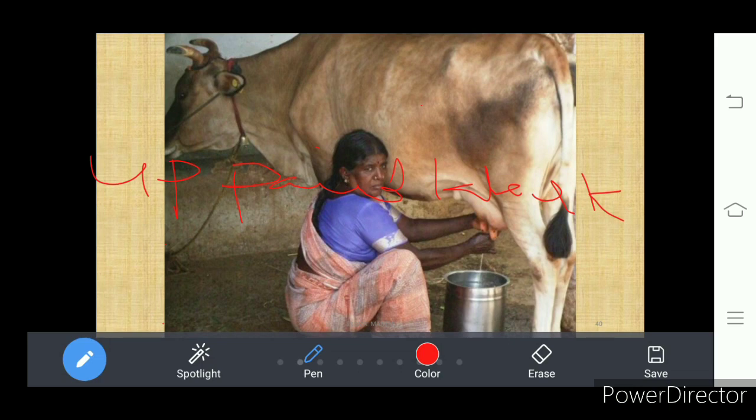Understand? In many of the institutions we see that payment is not paid for the work they do after the limited working hours. That means beyond the working hours they do some extra work, for that the payment is not made, right? And that is also not considered while calculating the GDP because they are not getting payment.